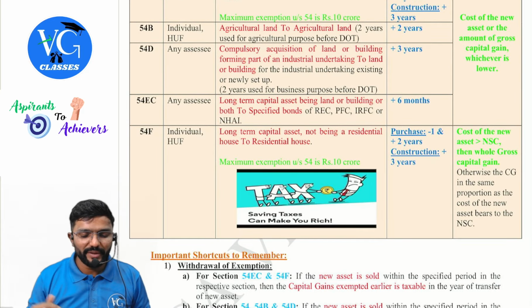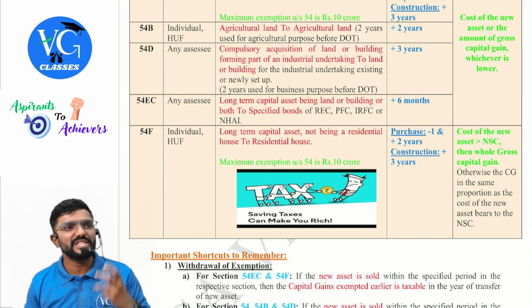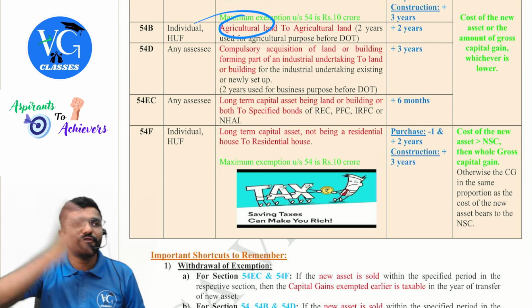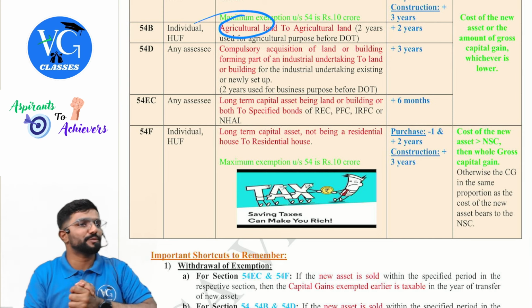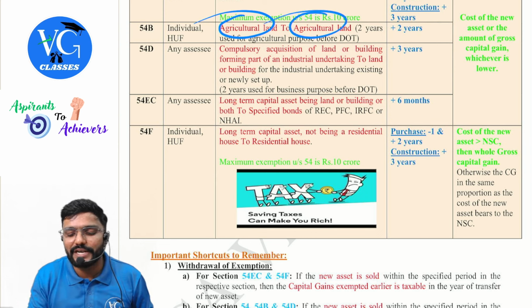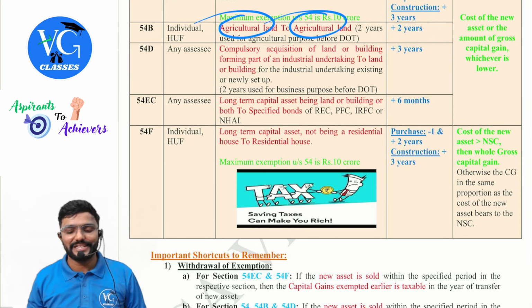Next, 54B. Who can claim exemption here? Individual or HUF. Which is the asset sold? Agricultural land, and at least 2 years before the transfer it should have been used for agricultural purposes. Then, which is the new asset purchased? Agricultural land. Within what time does it have to be purchased? Within 2 years from the date of transfer.